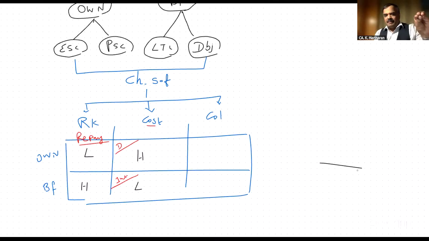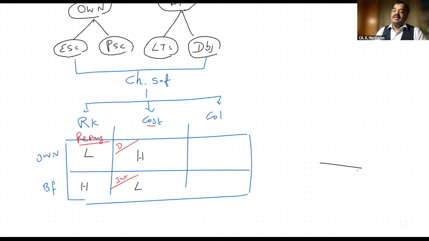If I debit in the P&L account, profit will come down. If profit comes down, then I have to pay less tax. Tax amount also will come down. Am I right? Therefore, on one hand I am paying interest to the borrowed fund holder, on the other hand I am saving the tax. Therefore, net cost will come down. Overall cost to the company will come down in case of borrowed fund.